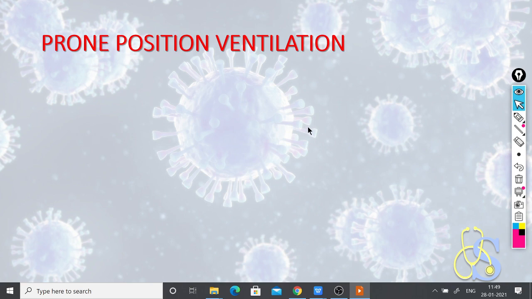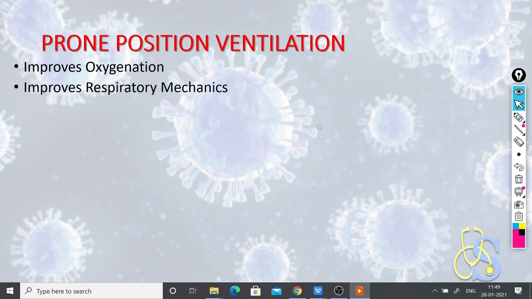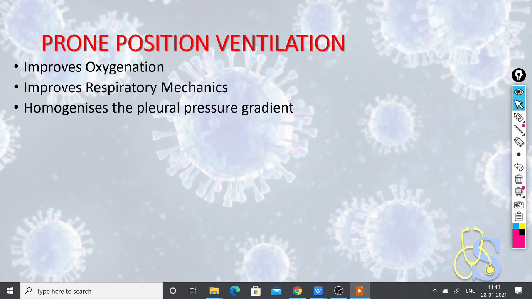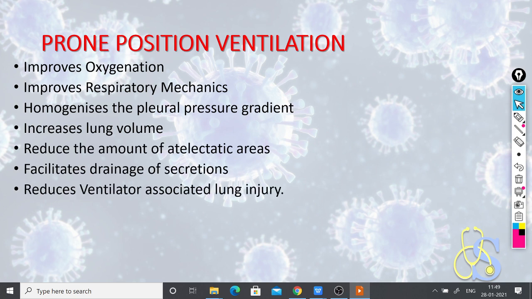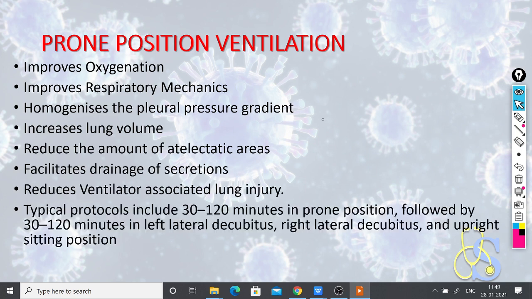Now friends, let's see what is the importance of prone positioning during ventilation. It improves the oxygenation, it improves the respiratory mechanics, it homogenizes the pleural pressure gradient, increases the lung volume, reduces the amount of atelectatic areas of lungs, facilitates drainage of secretions, reduces ventilator associated lung injury.